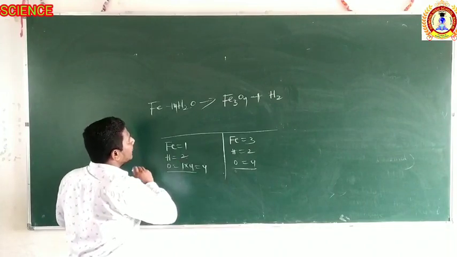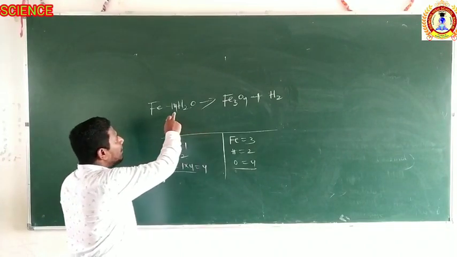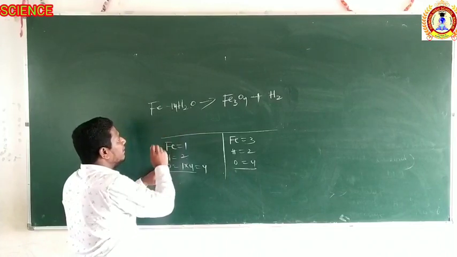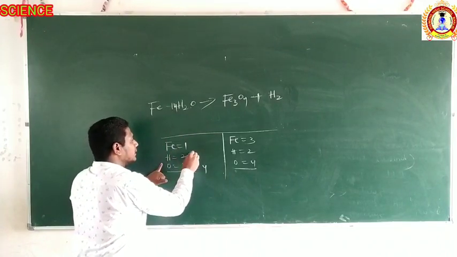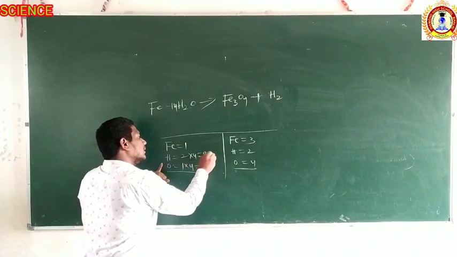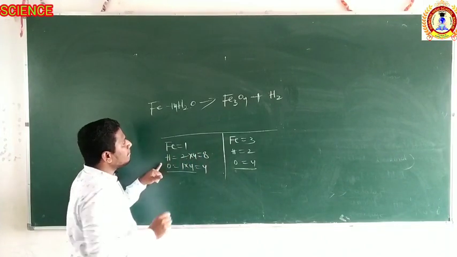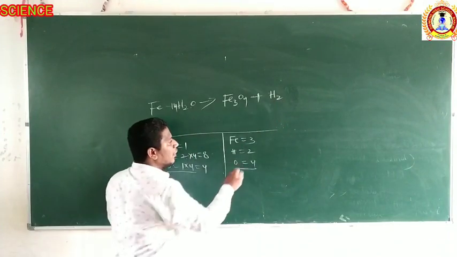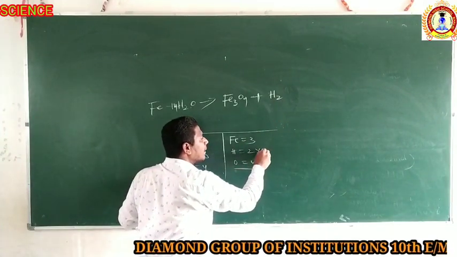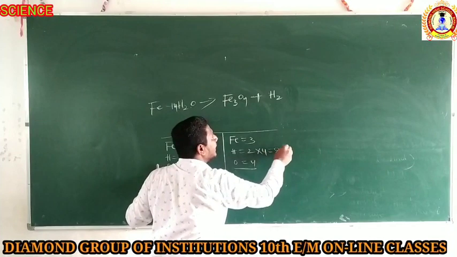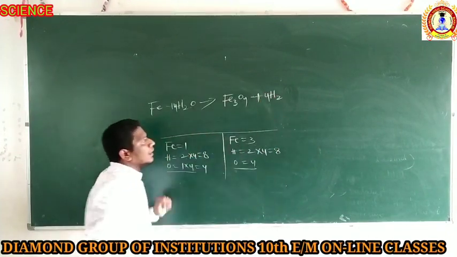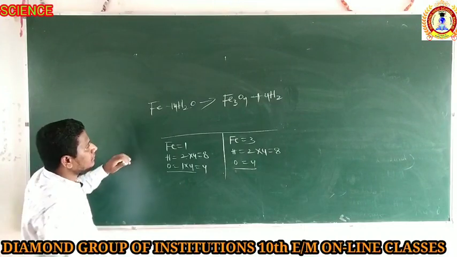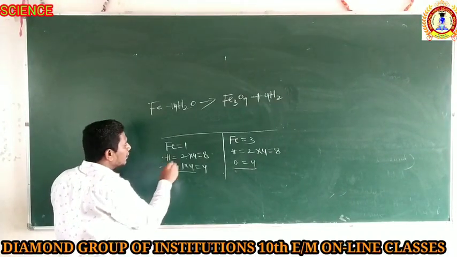The hydrogen. As you see, when I multiplied by 4, the hydrogen in the reactant side becomes 4 twos are 8. There are 8 hydrogens here. But in the product side there are 2 hydrogens. How much should I multiply? I have to multiply by 4 again to get 8. Add the 4 as coefficient in the product side. Now both hydrogen and oxygen are balanced.